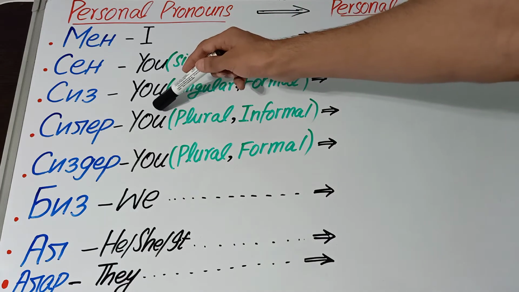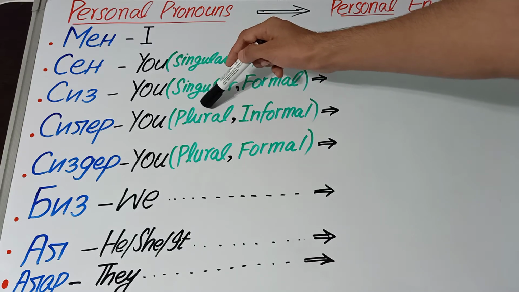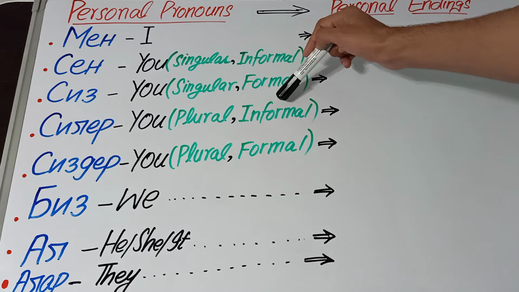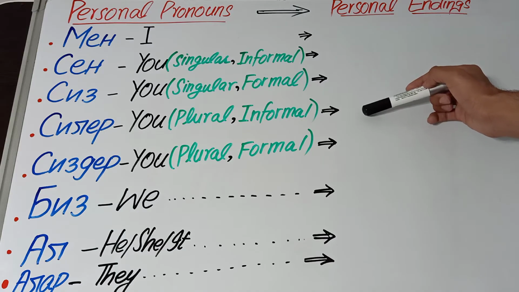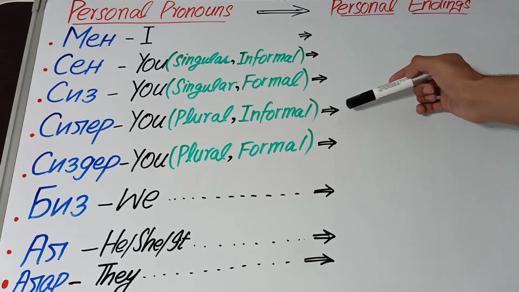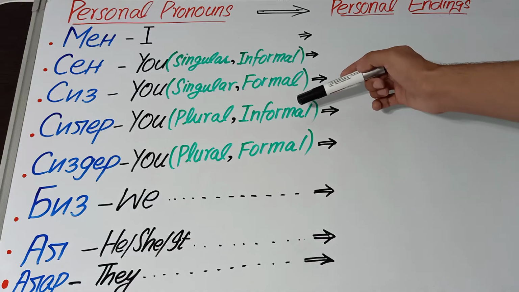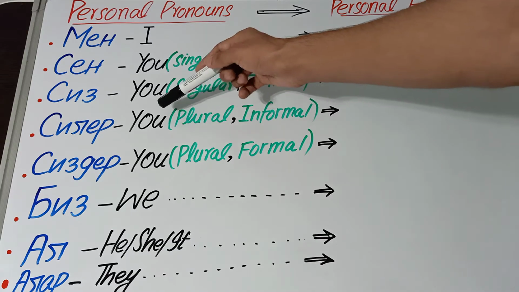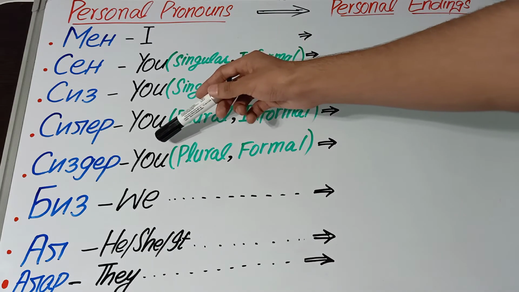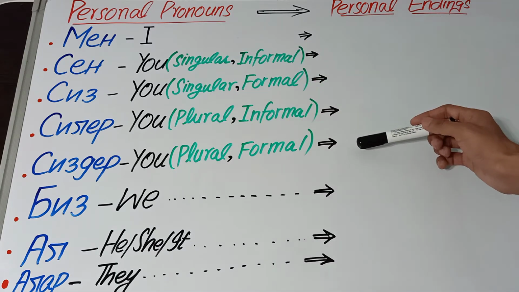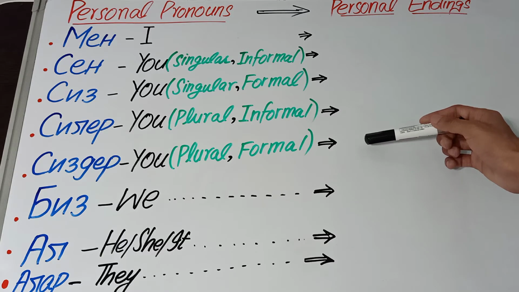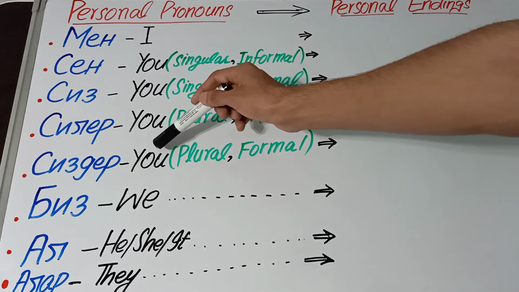The third you we use for plural and informal. For example, you are talking with your friends, more than one friend, so again you don't need to give them more respect, so you use this you. And the fourth you we will use for plural and formal. For example, you are talking with your teachers or your elders, so you use this you.